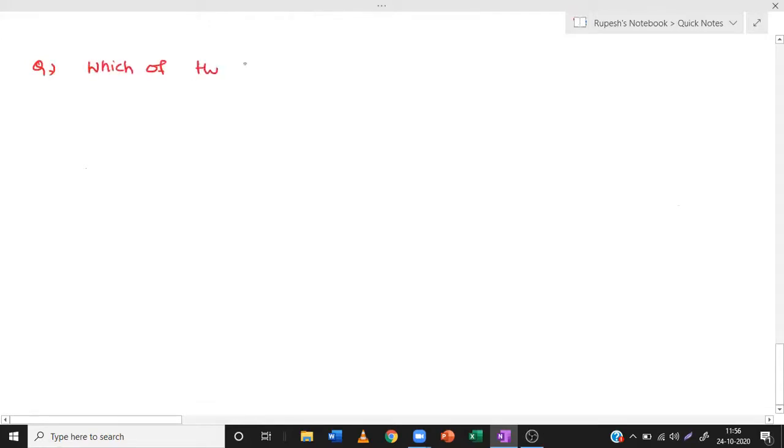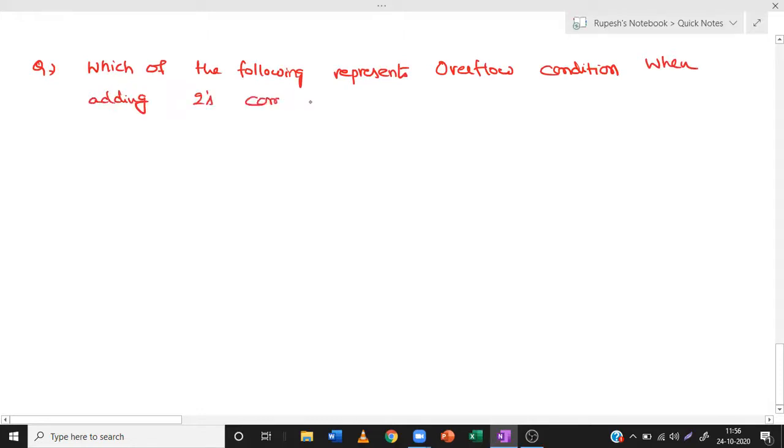Which of the following represents the overflow condition when adding two's complement numbers?